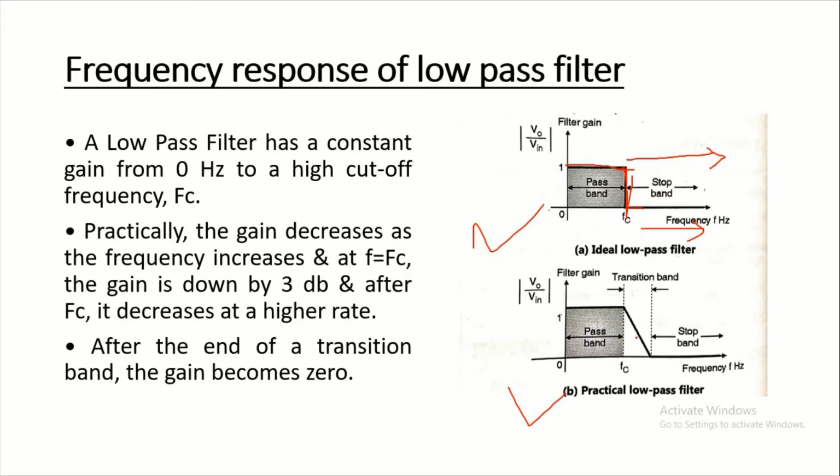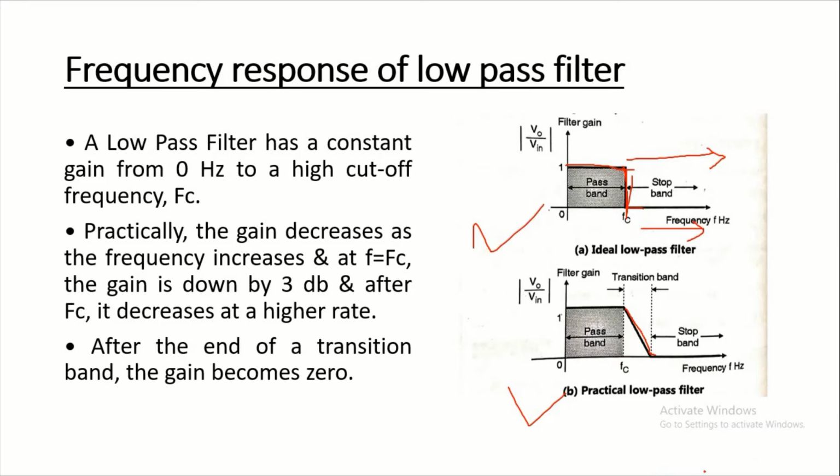Instead, as f increases, the gain reduces gradually. At f equal to Fc the gain is down by 3 decibels, and after Fc it reduces at a higher rate, as shown in the figure.